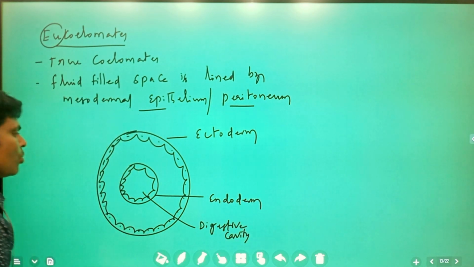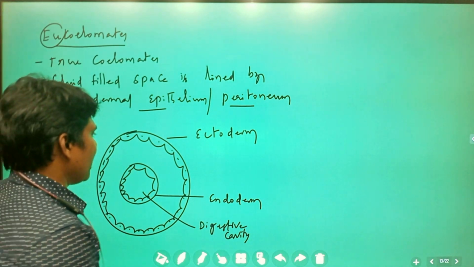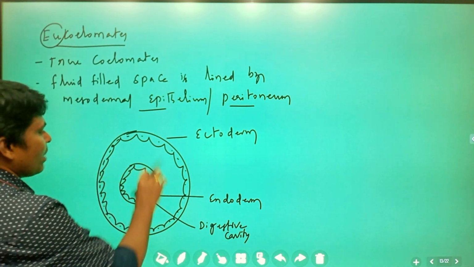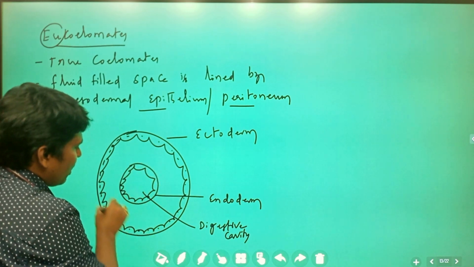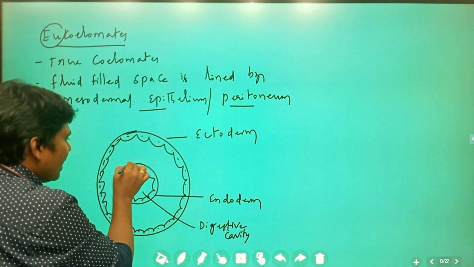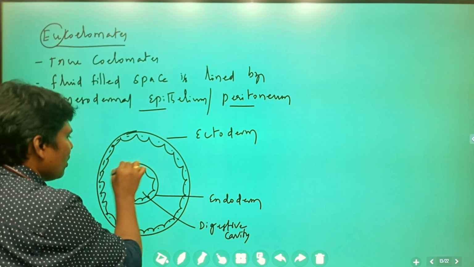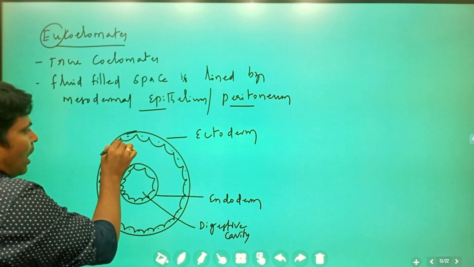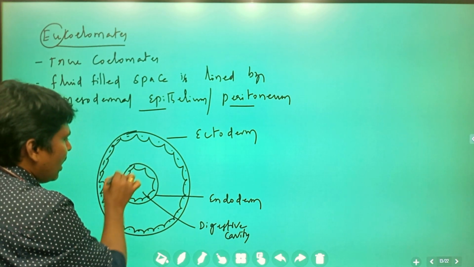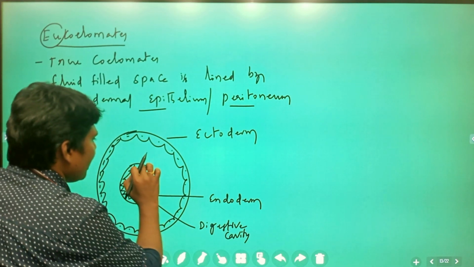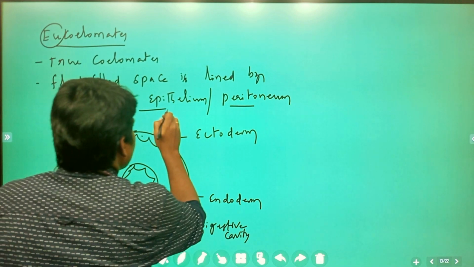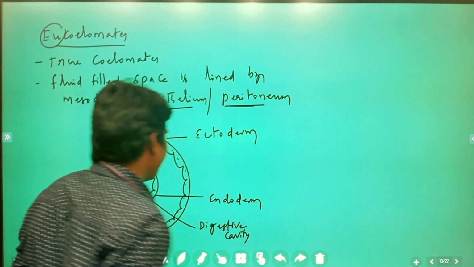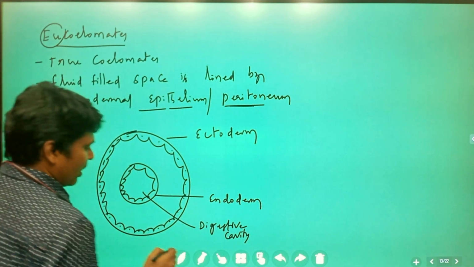So in this mesoderm, this is the outer body wall and this is the inner visceral wall. These two regions are lined by mesodermal epithelium, or peritoneum. I will mark it with one more color.